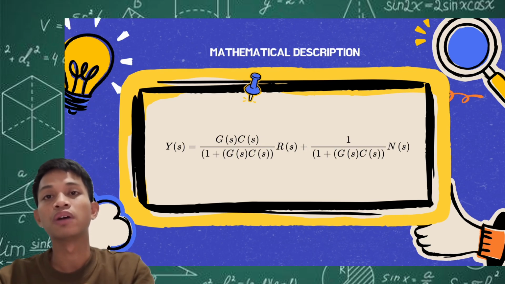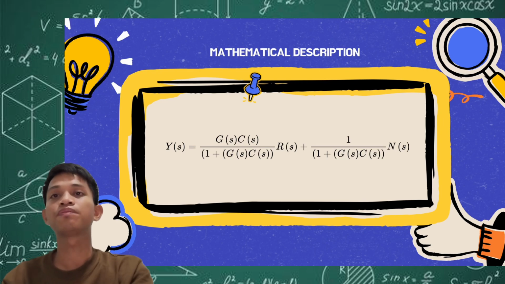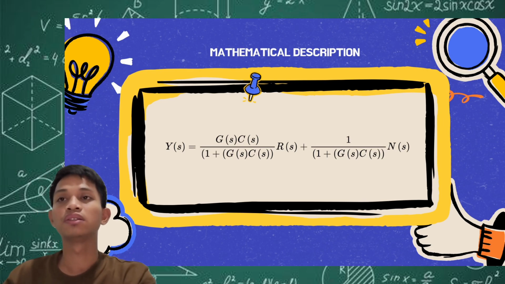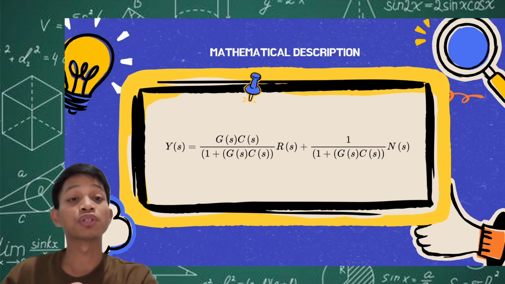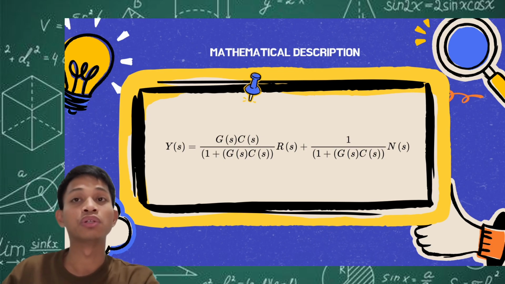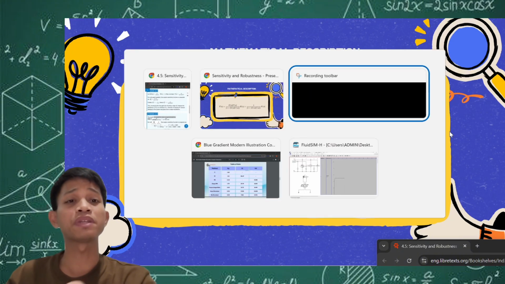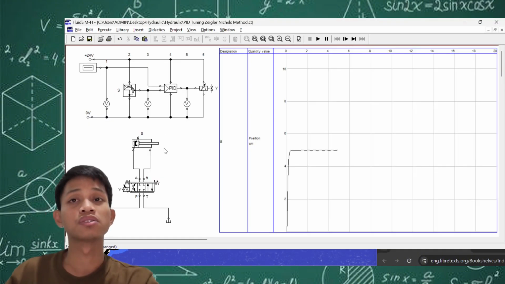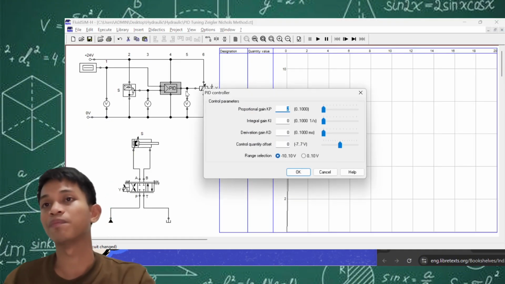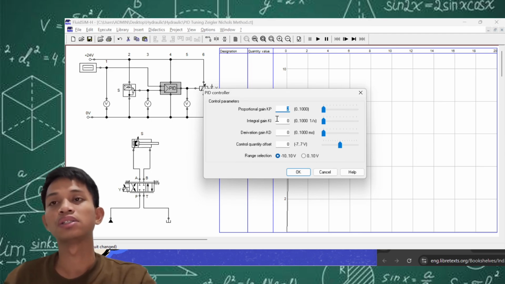Okay, so we have here our FluidSim, and right now this is set as a proportional control system. That means we only have a value for Kp, and Ki and Kd are set to 0. Kp here is the proportional gain of our system. And then we have here our cylinder.